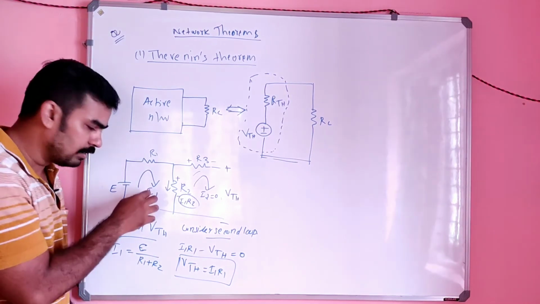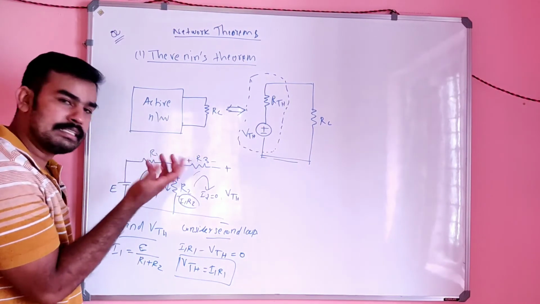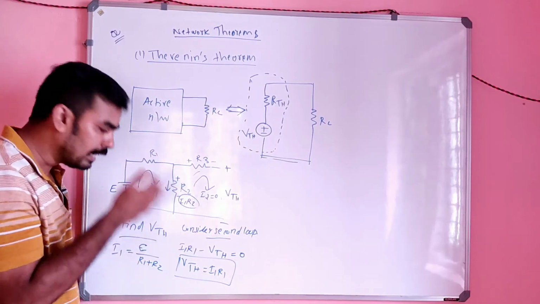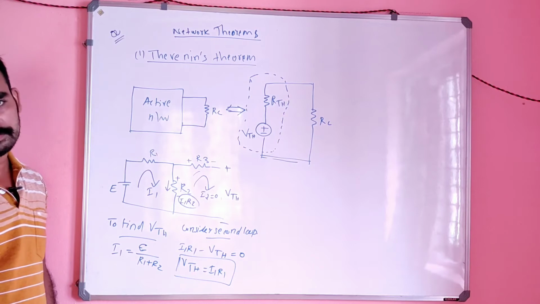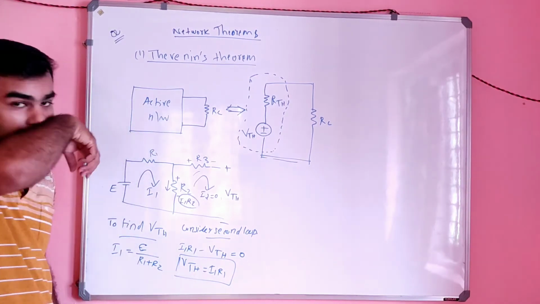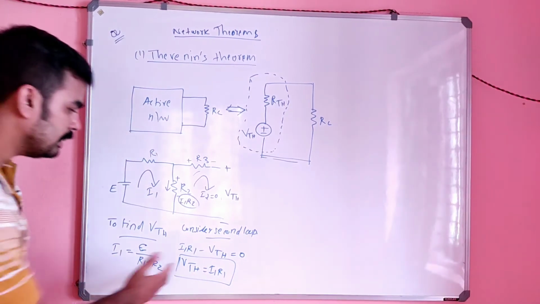If you know the value of I1, and there are some values for E, R1, R2, then of course you can find the value of VThevenin here. Okay, so that is VThevenin.